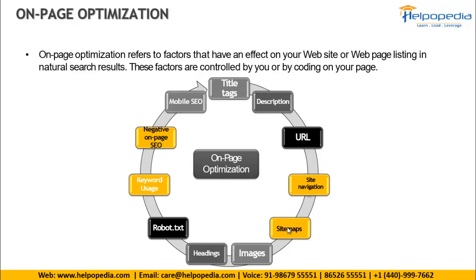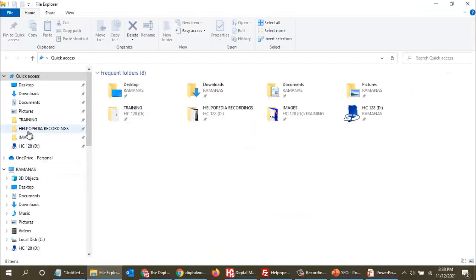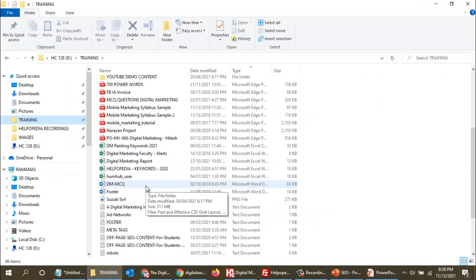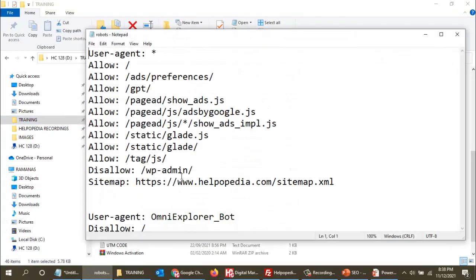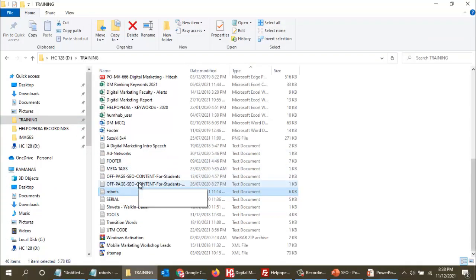Any search engine, not just Google, whenever search engine bots, or the robots, or the spiders come on your website, first of all they will search for a file called robot.txt. So let me show you the robot.txt file. How does it look? Over here I have this robot.txt file, and I will also open the sitemap.